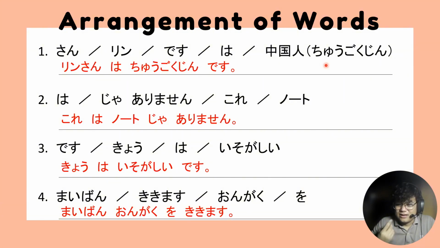Then the third item that you'll have to take note of is the topic of a conversation. For example, "watashi wa" can be omitted when having a conversation. For example, "watashi wa kaban o kaimashita." I bought a new bag. But if the context is already established, you don't have to say watashi wa. So, "kaban o kaimashita."